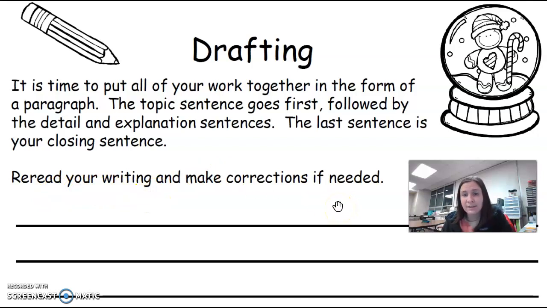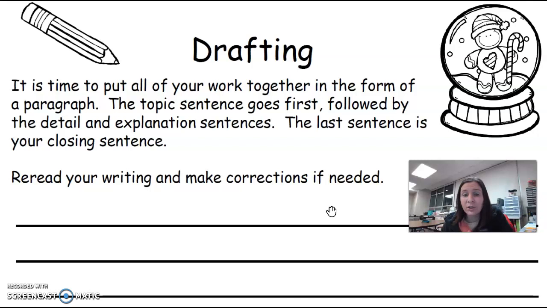As you read your sentence, did you forget some words? Did you write something wrong? Check your punctuation marks. Did you put periods or question marks or exclamation marks at the ends of your sentences? Did you capitalize the letters that needed capitalized? Every beginning of a sentence needs capitalized, but you also need to capitalize proper nouns like names of people or places. So make sure that your draft you have checked before you turn it in.